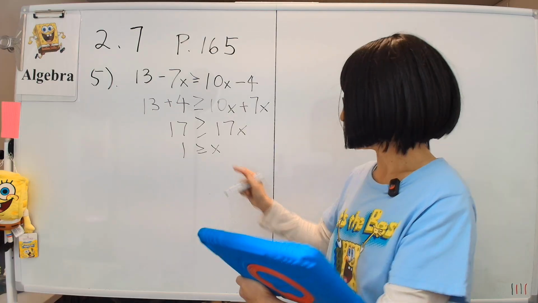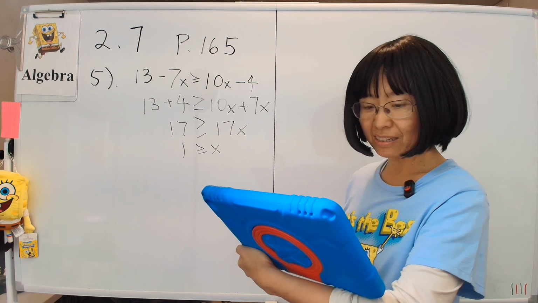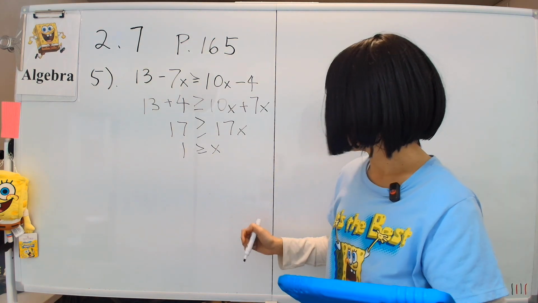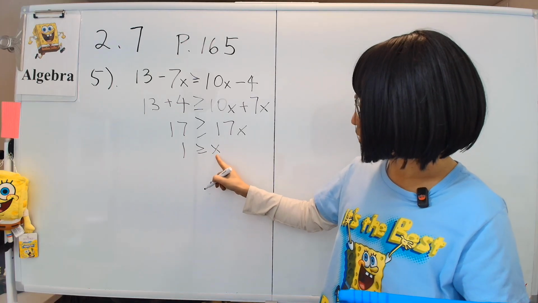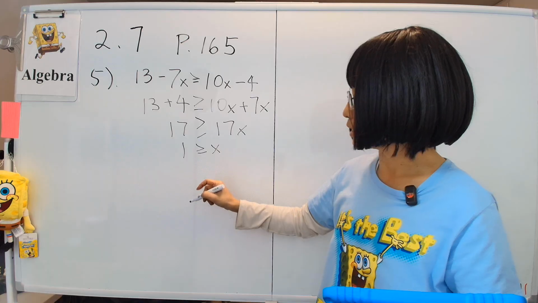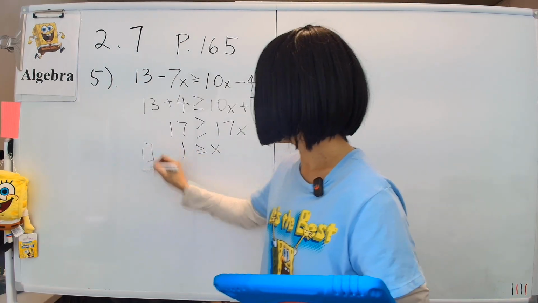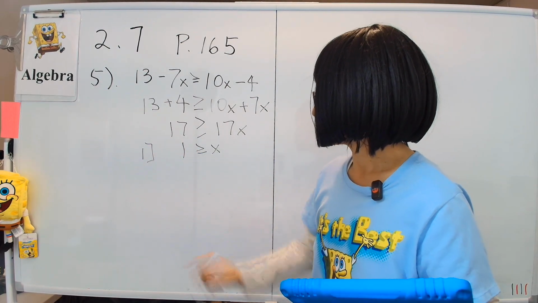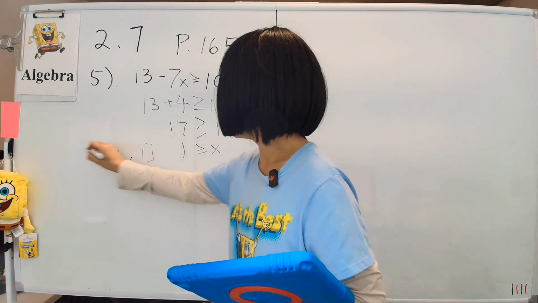Okay, and then we'll also represent it in interval notation. What is it called? Whatever it's called. This reads as 1 bigger than or equal to x, or x is less than or equal to 1. So if x is less than or equal to 1, the biggest it gets is 1, right? And then it goes all the way to -infinity, parentheses.